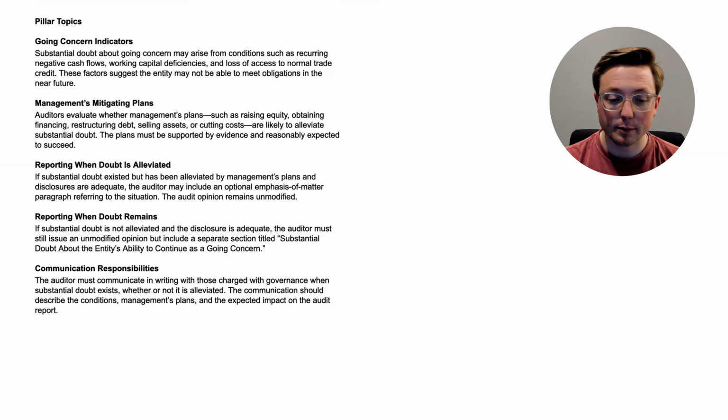Now let's talk about the final one, communication responsibilities. The auditor must communicate in writing with those charged with governance when substantial doubt exists, whether or not it is alleviated. So they have to communicate either way. The communication should describe the conditions, management's plans, and the expected impact on the audit report. Is it going to alleviate it? Is it not going to alleviate it? Whatever the case is. Now again, those are the pillar topics. Those are the 5 main things that we learned from those 5 questions.